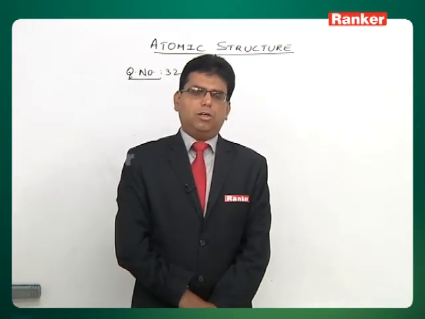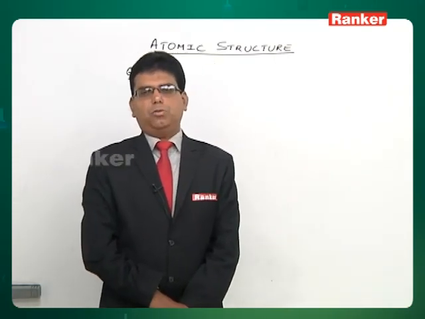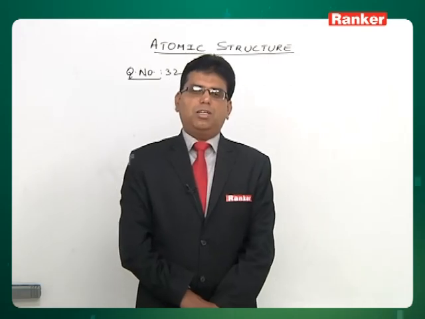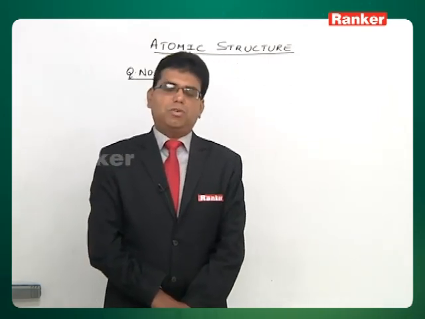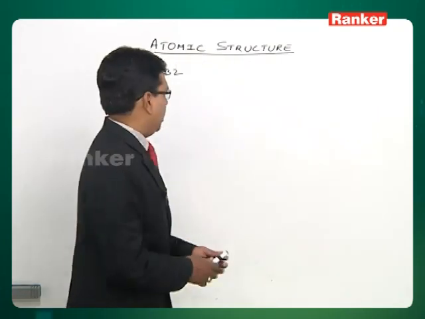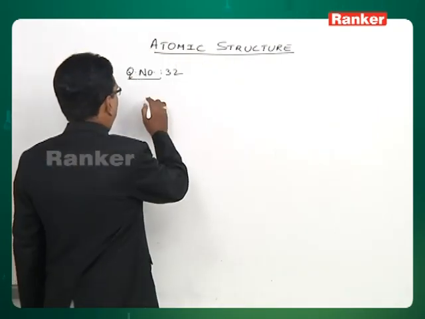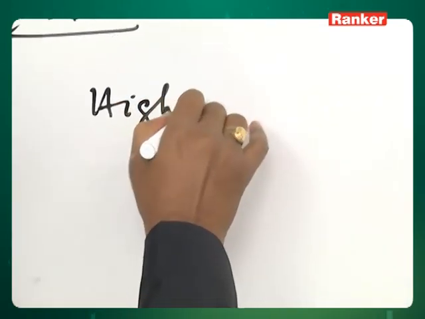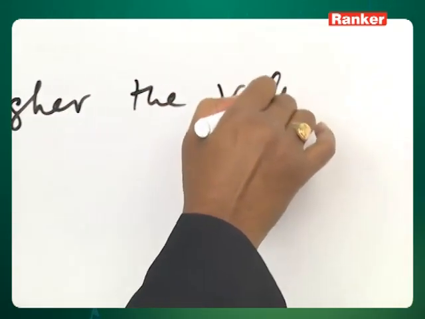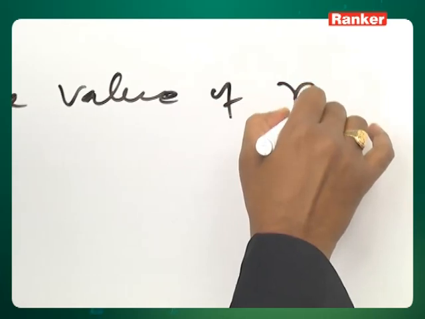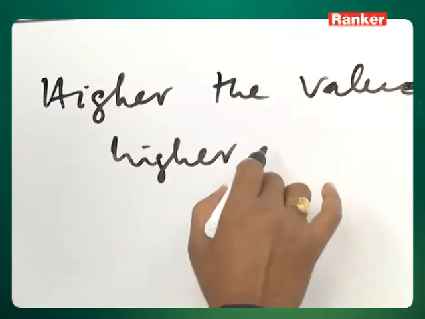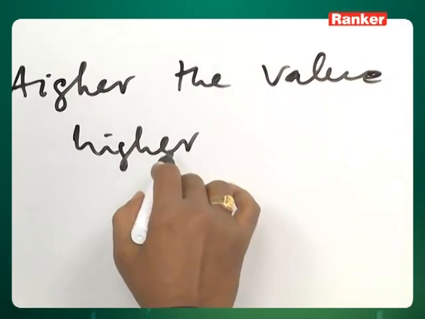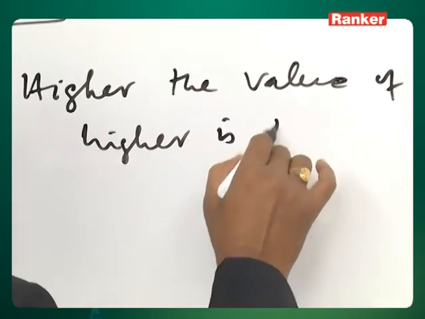Like that, normally we consider 1 less than 2 less than 3 less than 4. But when it comes to the overlapping of s and p orbitals of different energy levels, the criteria we should take is that higher the value of n plus L, higher is the energy. This is the most appropriate. Higher the value of n plus L, higher is the energy.